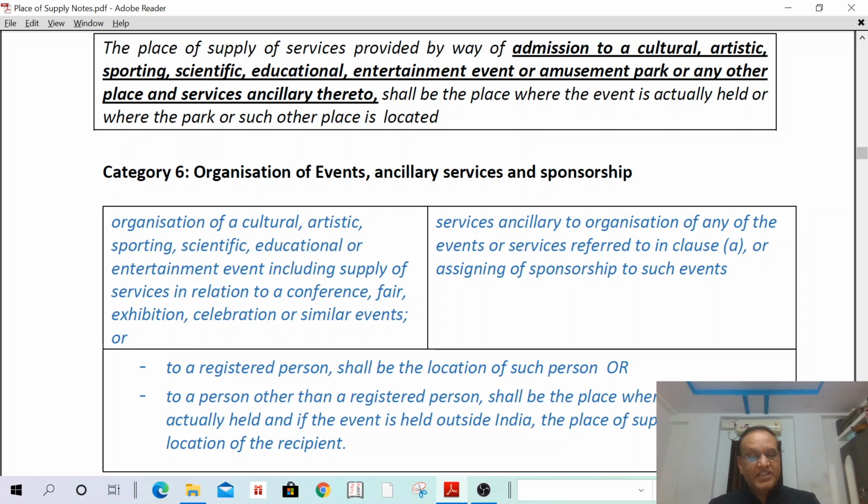within India, the place of supply shall be where the event is held, but the event is held outside India. In such a case also, the place of supply shall be the location of the recipient, that is Bombay. If it is registered, it is the location of the recipient. If it is not registered, it is where the event is held. If the event is held outside India, then in such a case the place of supply shall be the location of the recipient. I think you understand. Next.